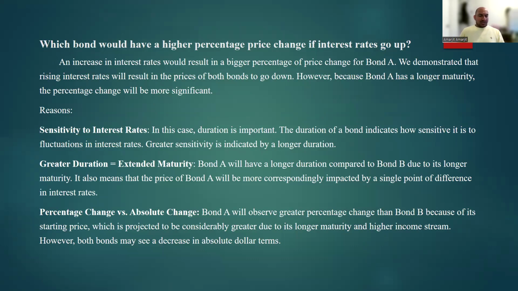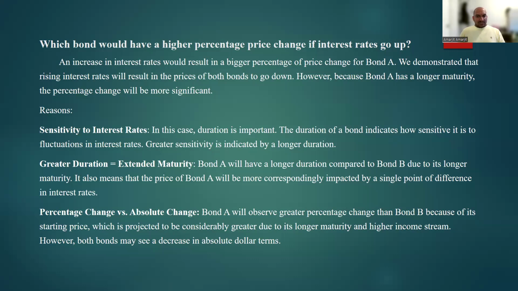There are some reasons behind that. First one is sensitivity to interest rate. In this case, duration is important. The duration of bond indicates how sensitive it is to fluctuation in the interest rate. Greater sensitivity is indicated by a longer duration. Now, greater duration equals extended maturity. Bond A will have a longer duration compared to bond B due to its longer maturity.